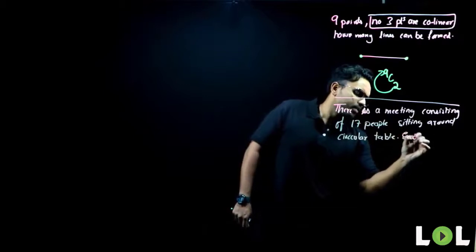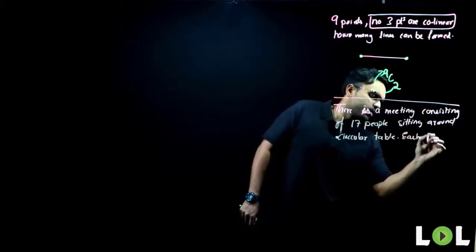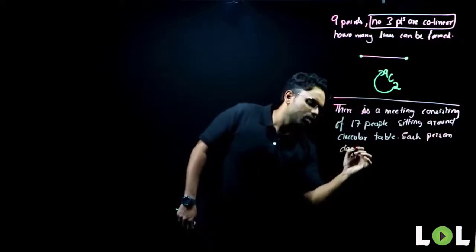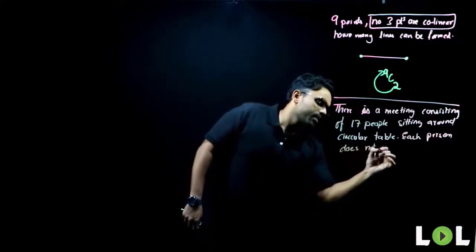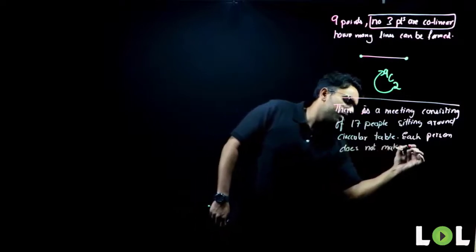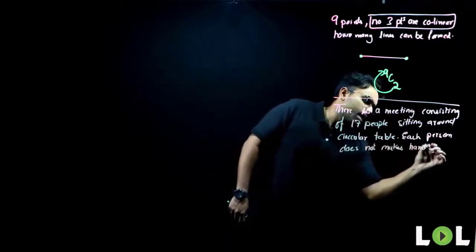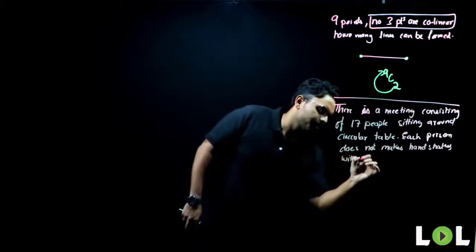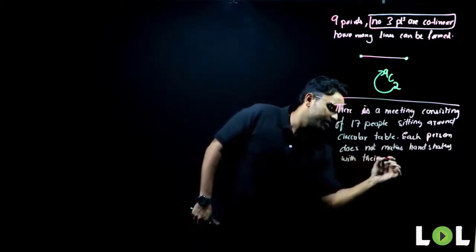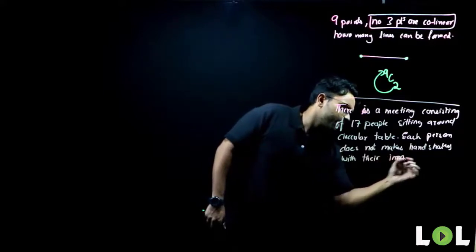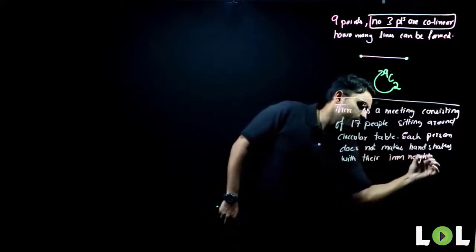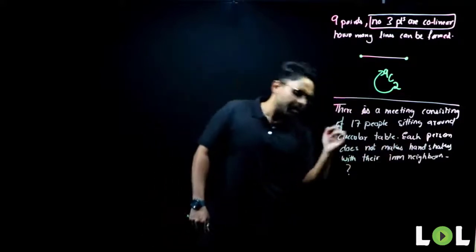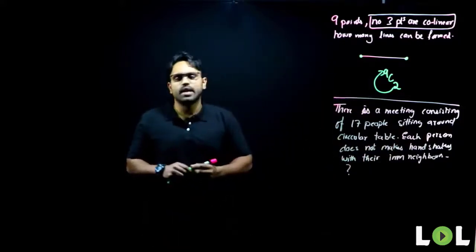Each person does not make handshakes with their immediate neighbors. How many handshakes will be there in this meeting?